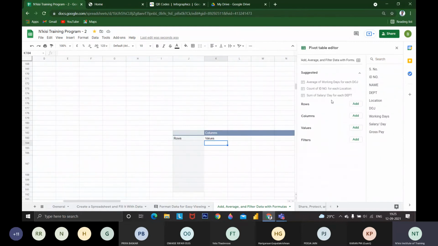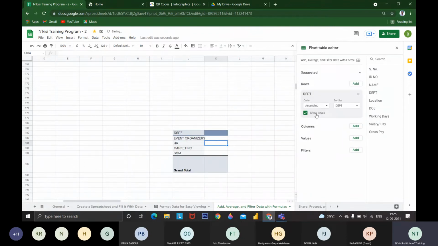So just click the pivot table and put in the rows. I want department. You just click the department and put it in the rows. You get the rows. For the values, I want sum of gross pay. Sum of gross pay. You have to paste the values in the gross pay.